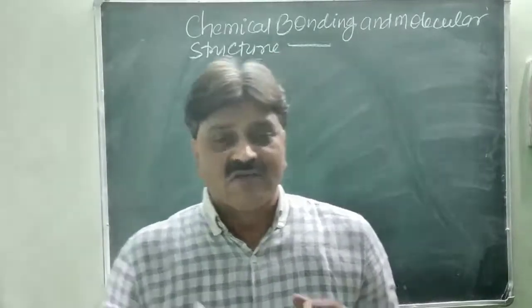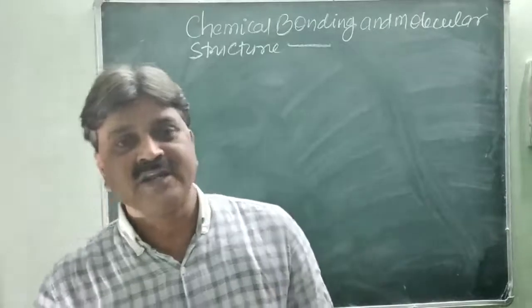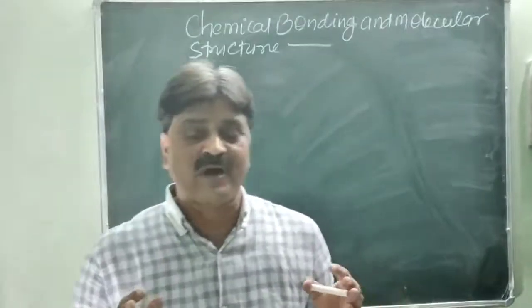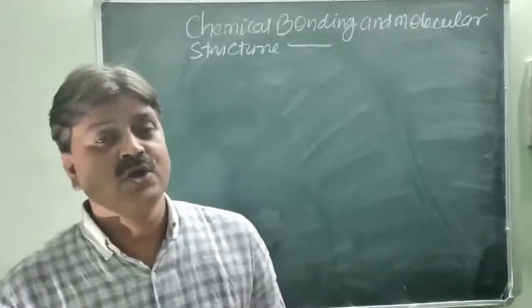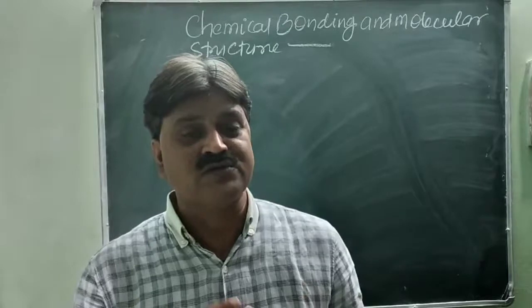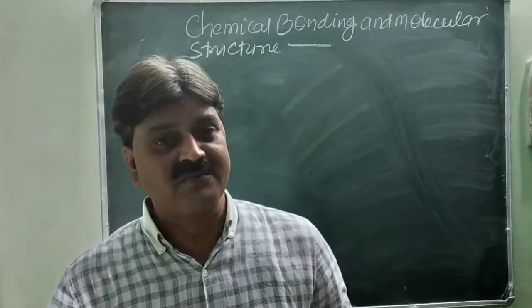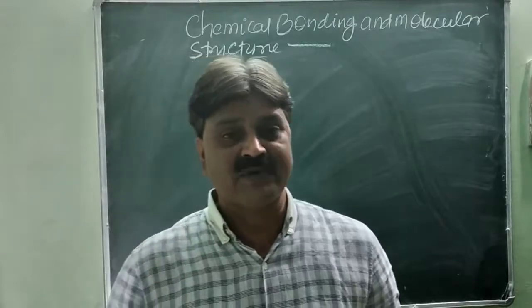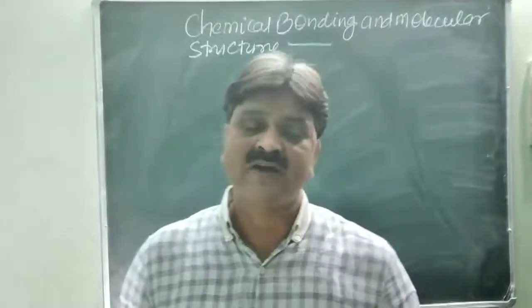Actually, a number of concepts have been put forward from time to time to show the bonding nature in elements or molecules and the formation of compounds, like valence bond theory, valence shell electron pair repulsion theory, and molecular orbital theory.